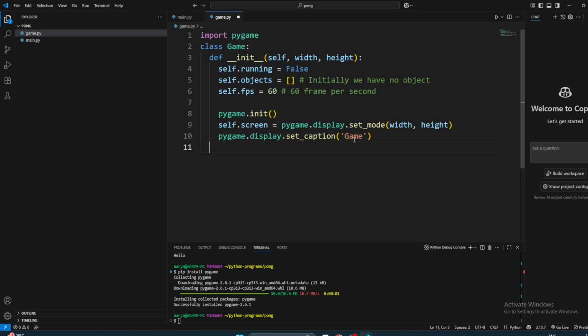So now what else do we want to do? If the user runs the game, what are we gonna do? Define run: if the user runs the game, what are we gonna do?